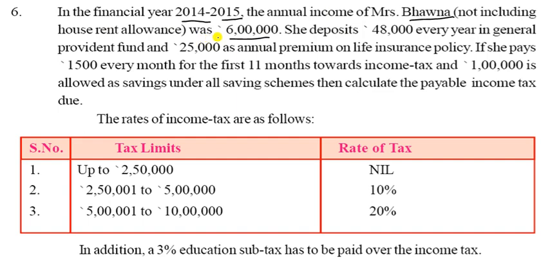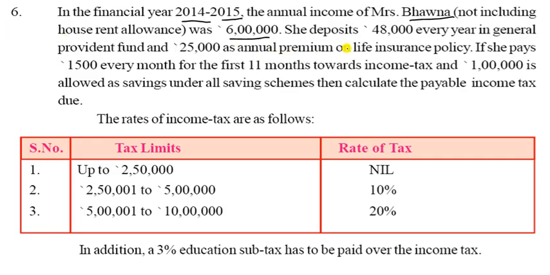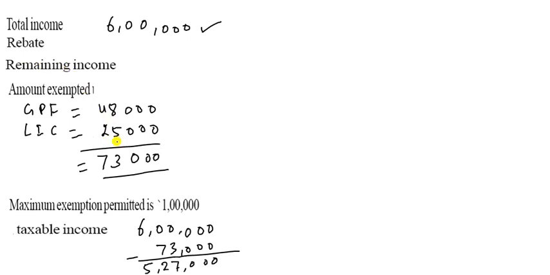Now come to the next one. What does she deposit from the 6 lakh? She deposits 48,000 every year in GPF. So let us see, in GPF it is 48,000. That will be completed in GPF, and 25,000 as annual premium of LIC. This is the LIC policy, so you have to see here it is 25,000 in LIC.